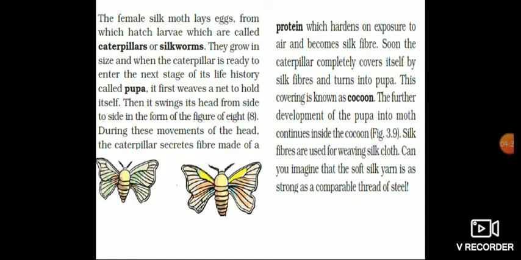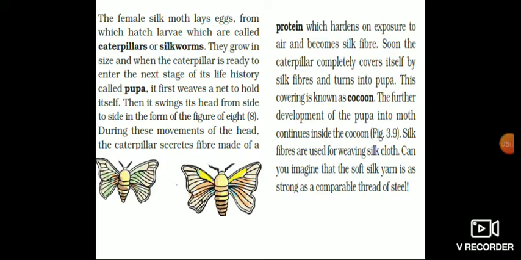Okay, so during these movements of the head, the caterpillar secretes a fiber made of a protein which hardens on exposure to air and becomes silk fiber. So while moving up and down, it secretes some fiber. Okay, it is made up of protein, and if the air touches it, it becomes hard and becomes a silk fiber. Soon the caterpillar completely covers itself with silk fibers and turns into pupa.